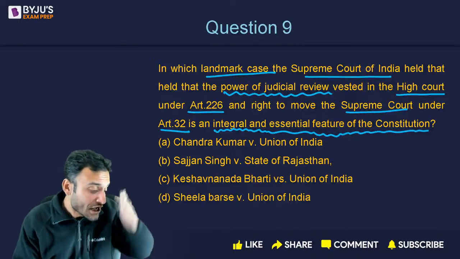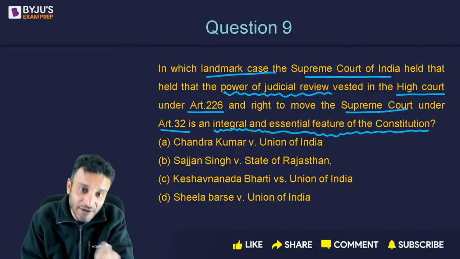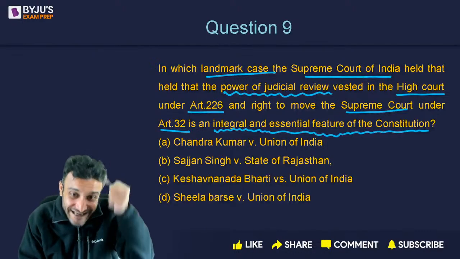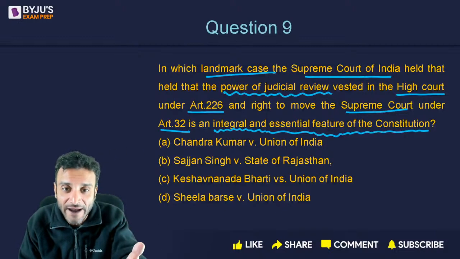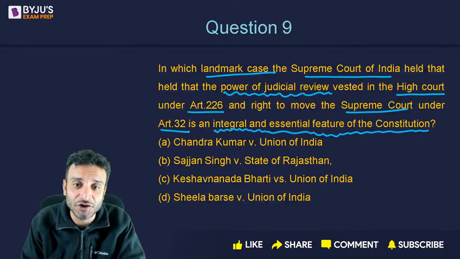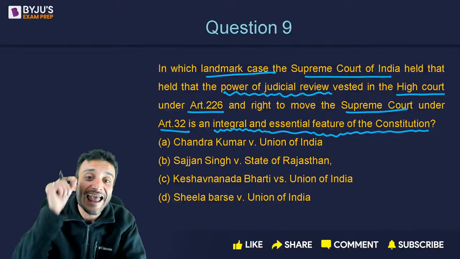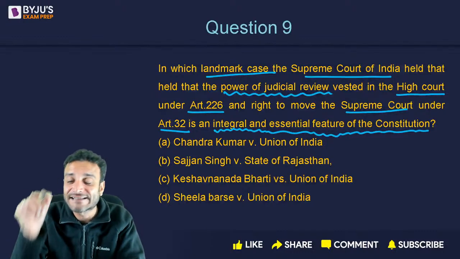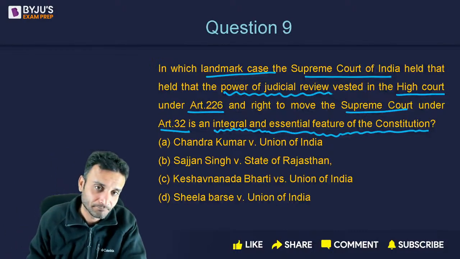It is your right as a citizen that if your fundamental rights are violated, you can approach the High Court under Article 226 and the Supreme Court under Article 32.